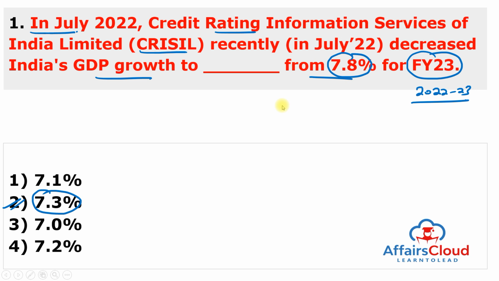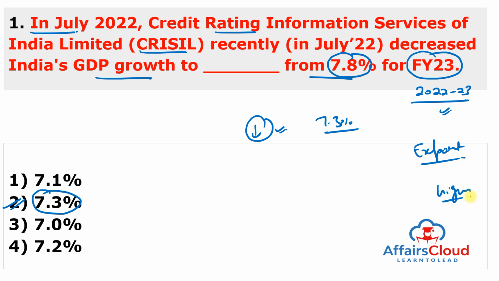So CRISIL, which is the Credit Rating Information Services of India Limited, has decreased India's real gross domestic product growth forecast to 7.3% from 7.8%, especially for the financial year 23, due to slowing of export demand. Remember, due to slowing of export demand and high inflation, and the country's recent revision of higher oil prices,